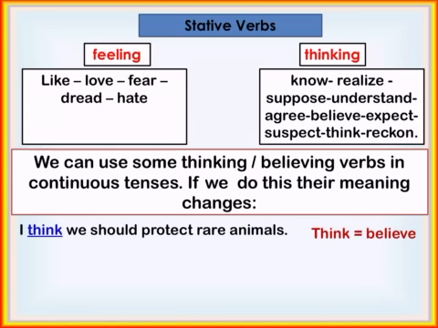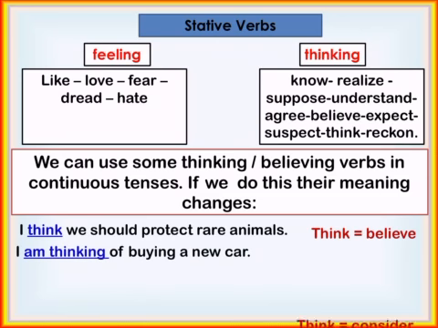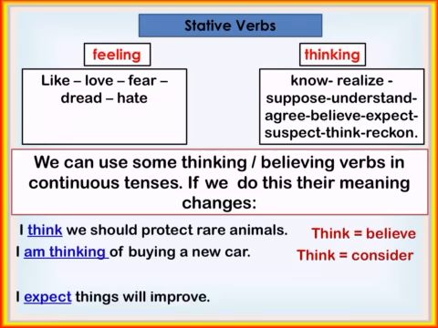So, I cannot use the continuous tense here, but I am thinking of buying a new car. So, here the meaning is different. Think means consider. I'm planning to buy a new car, so the meaning changes. So I can use the continuous tense.